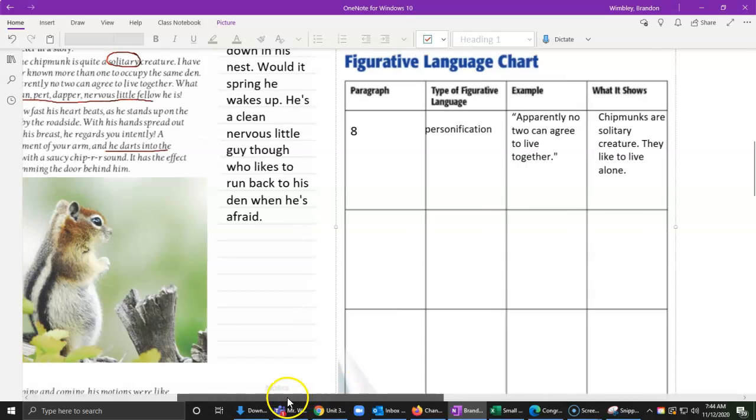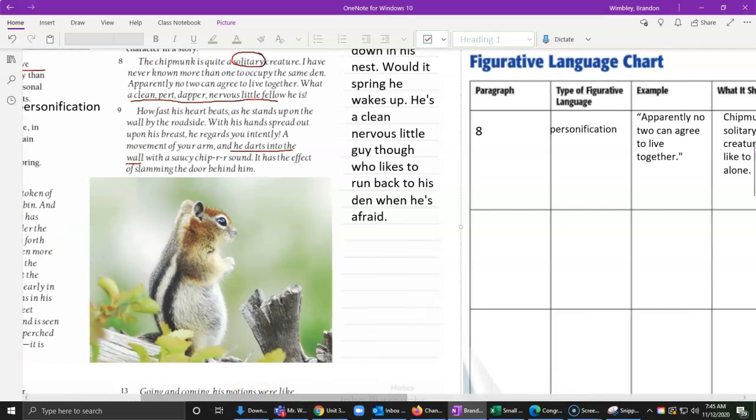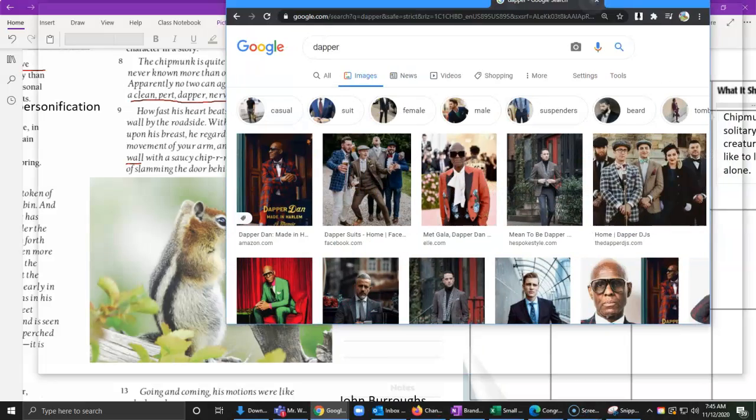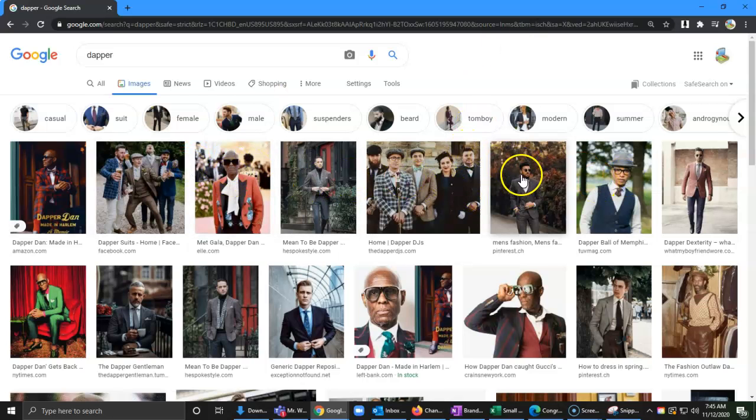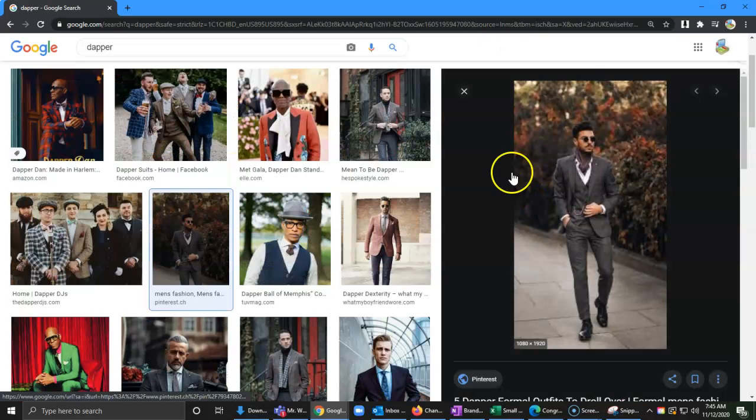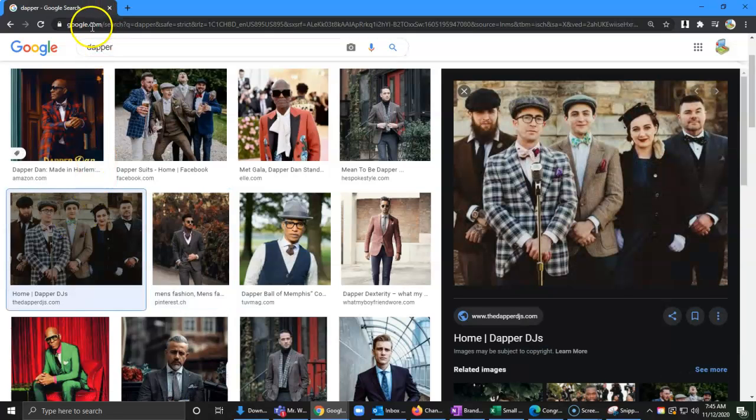So let's go back, and now we're going to look at this next part. So in the final sentence, what do I notice? I see the words dapper and nervous, and those are commonly used to describe people. Now, maybe I don't know what the word dapper is, so what's nice about it is we can go to the internet and we can look it up. And dapper means neat and trim in dressed appearance. So it means that you're looking pretty nice. If you want some examples, you can also go to Google Images and you see this is what dapper might look like. People who are dressed up nice or neat. So we'd say these people are dapper.